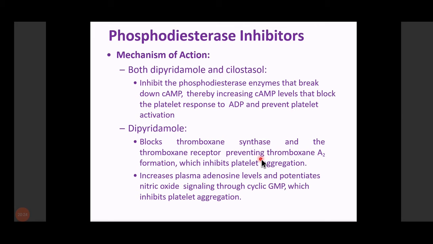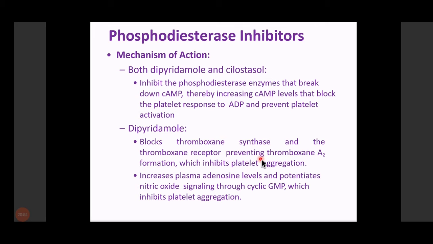Then we have phosphodiesterase inhibitors. We have dipyridamole and cilostazol, and these are the two drugs which inhibit the enzyme phosphodiesterase. This phosphodiesterase enzyme is responsible for the degradation of cyclic AMP. So if we inhibit this enzyme, the cyclic AMP will not be degraded, and increased cyclic AMP blocks the platelet response to ADP and prevents platelet activation.